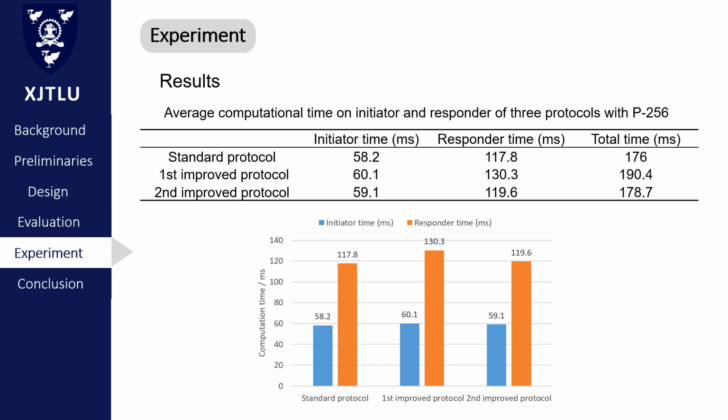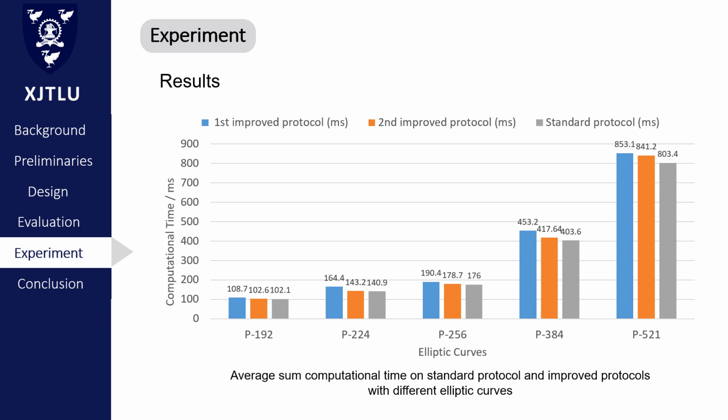Next, let's talk about the results of my experiment. I executed every protocol 10 times. This table shows the average computation time with a 256-bit elliptic curve. We can find the first improved protocol has a longer runtime than the second one, because the first protocol has an extra addition operation. I also tried different elliptic curves to realize my protocols, and the results are similar to before. So my improved protocols just increase the runtime a little against the side-channel attack.